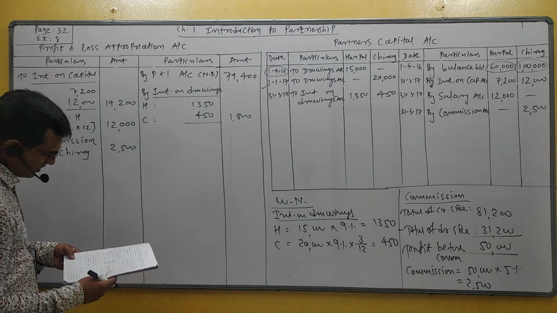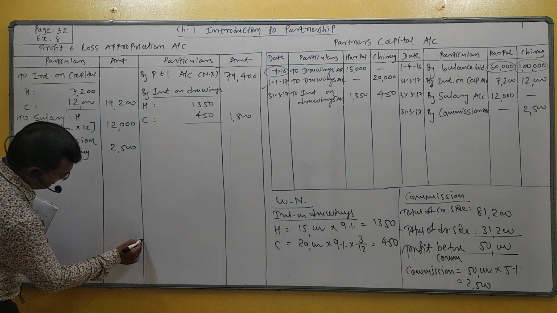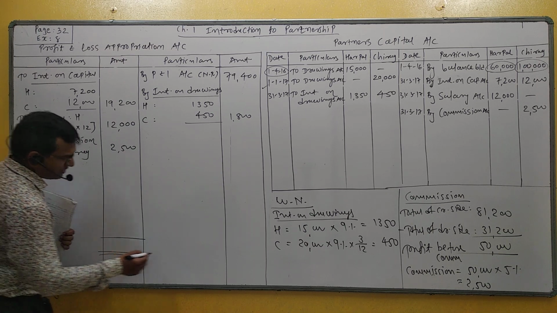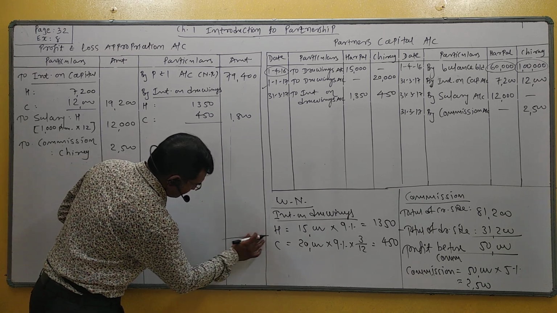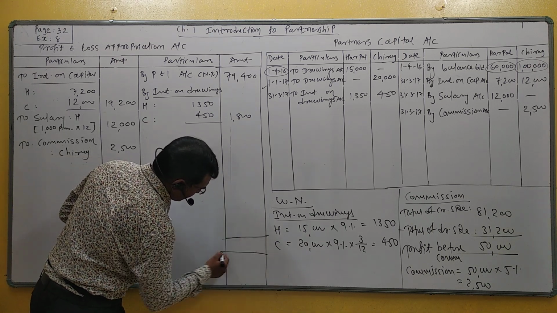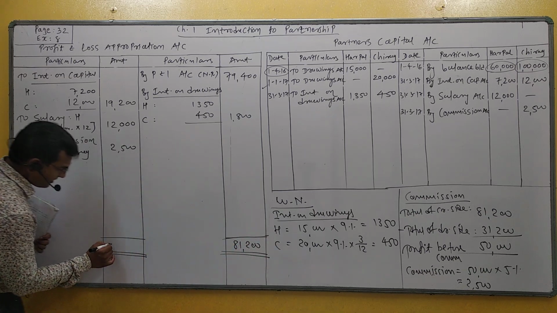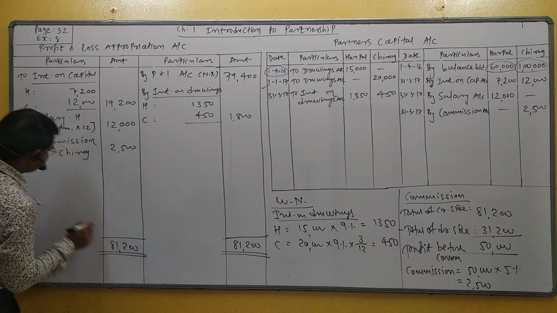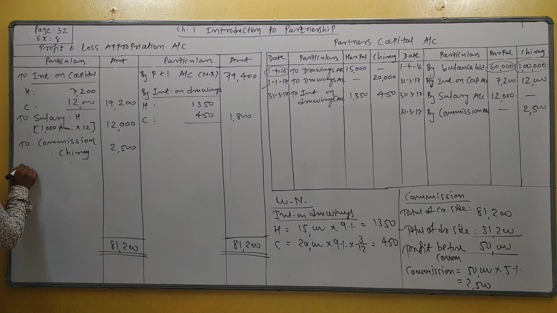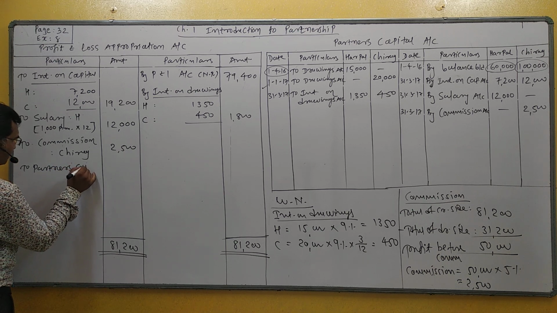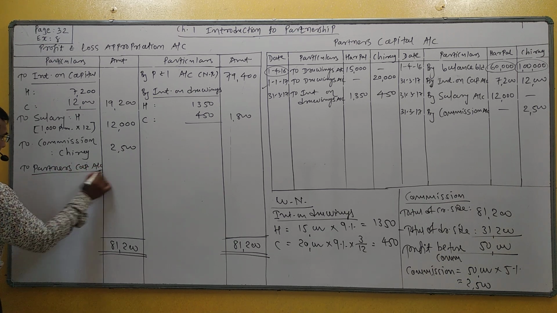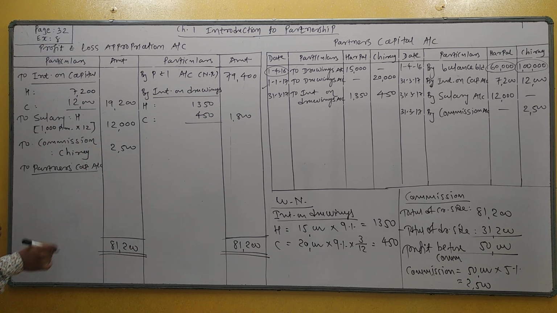Now close the P&L appropriation account. Right? As per our previous total, the credit side total is higher, 81,200. So the difference is transferred to the partner capital account. Students, here the total of credit side being higher means the difference is called divisible profit.